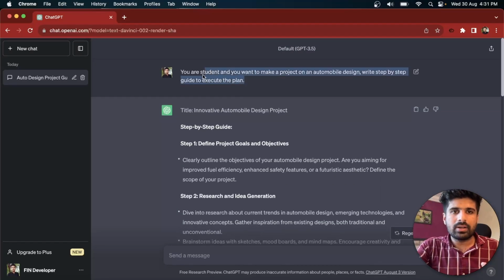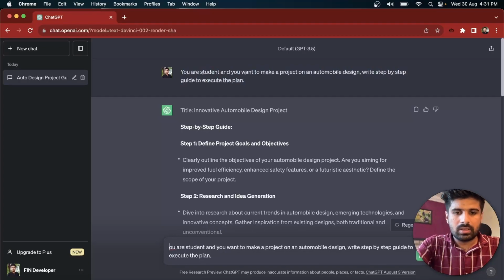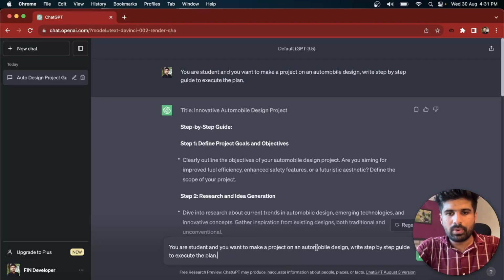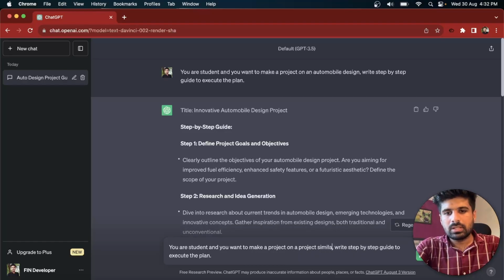Similarly, you can do research into a project which is related to software, so just copy and paste it. Like you are a student and you want to make a project similar to, let's suppose, Flipkart, that is an e-commerce website, and enter.